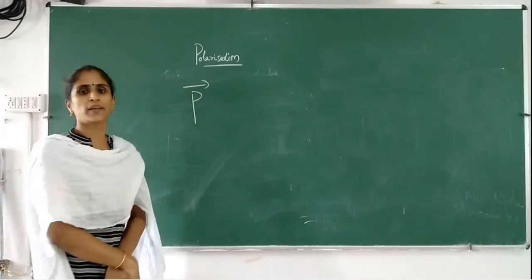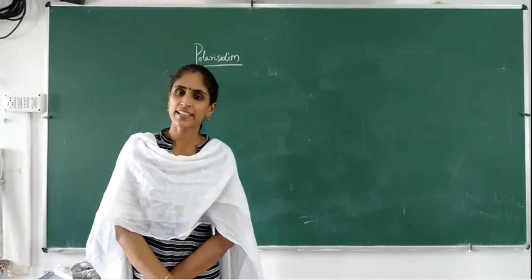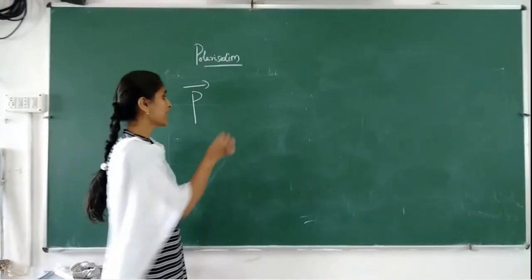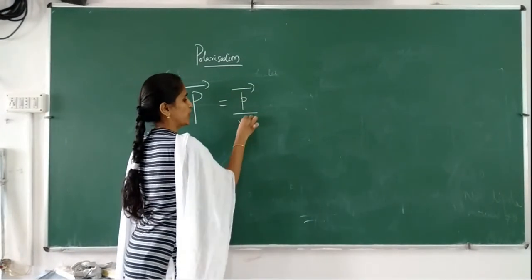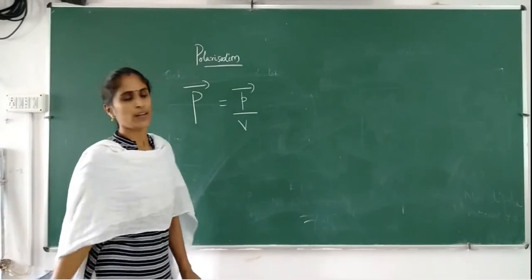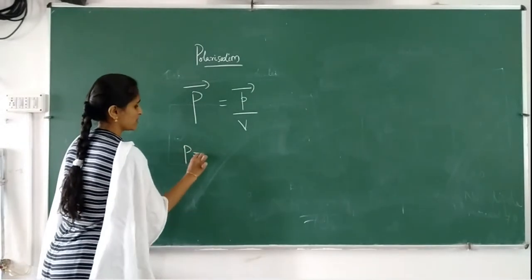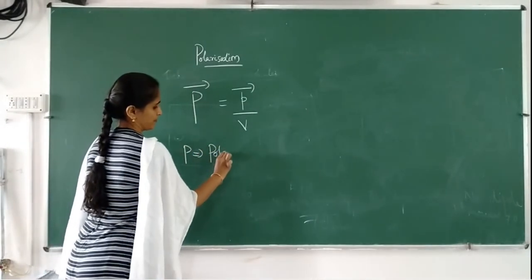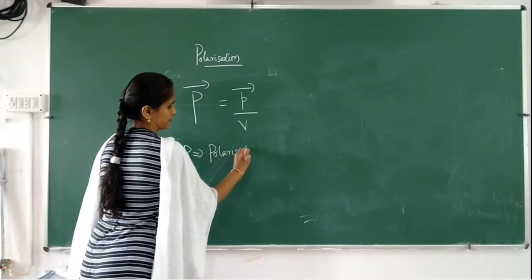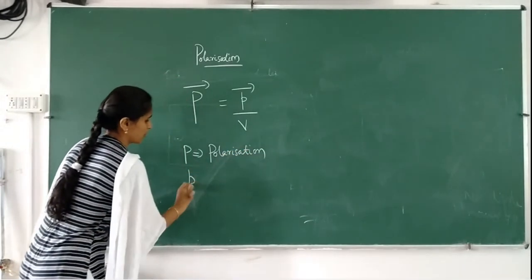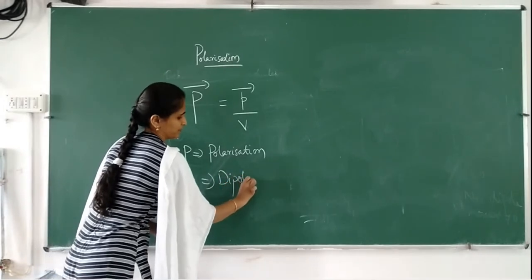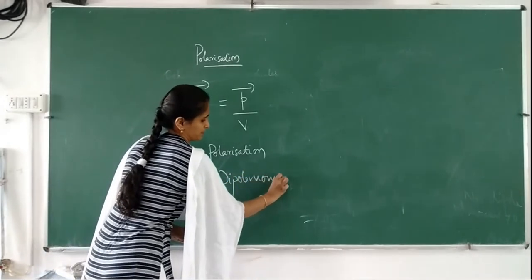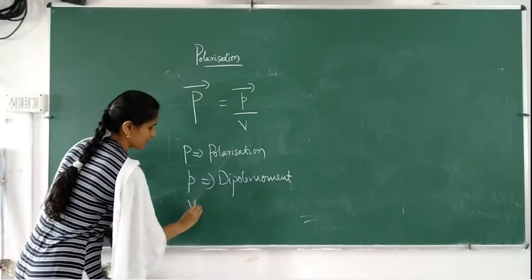Polarization is represented by capital P. It is defined as the dipole moment per unit volume. P is polarization, small p is dipole moment, and V is volume.